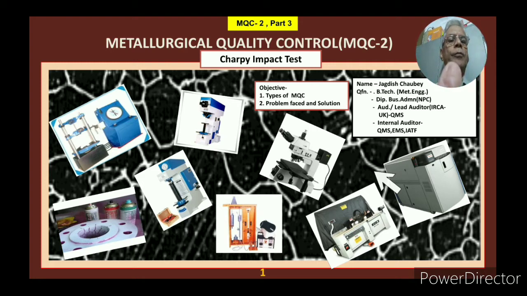This particular video, part 3 of Metallurgical Quality Control Series 2, is on the Charpy impact test, which is one of the very important tests as far as any metallurgical industry or lab is concerned. So let's see what it contains.